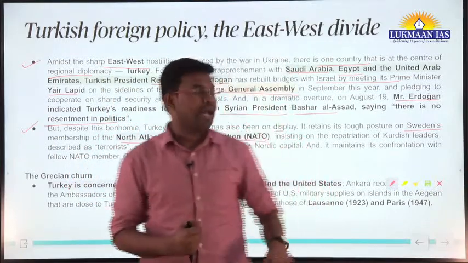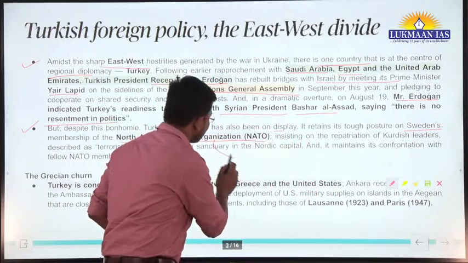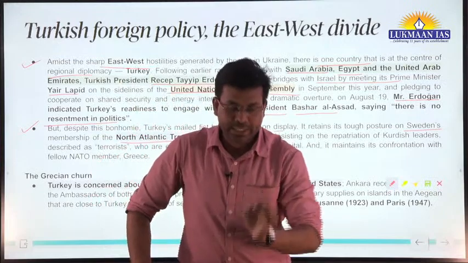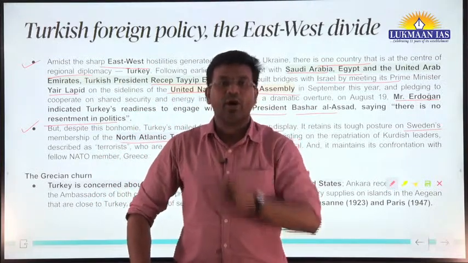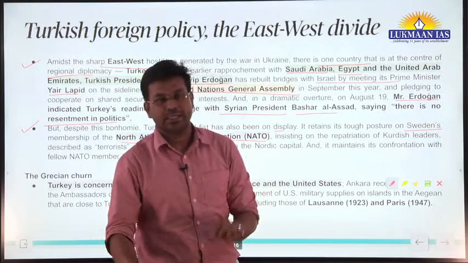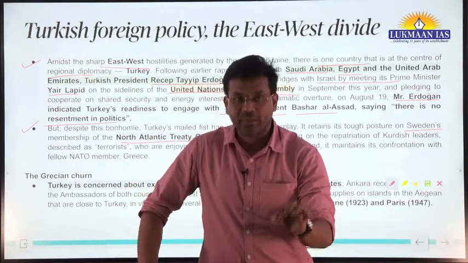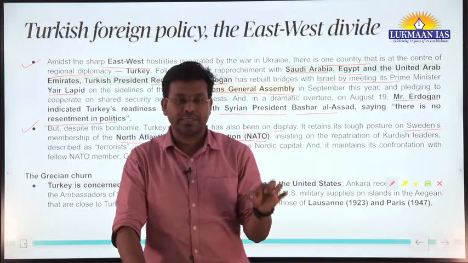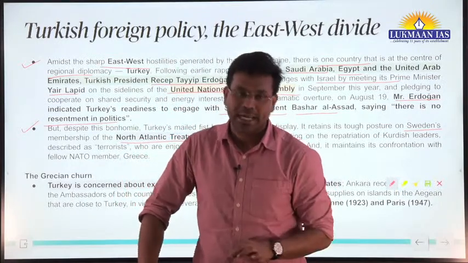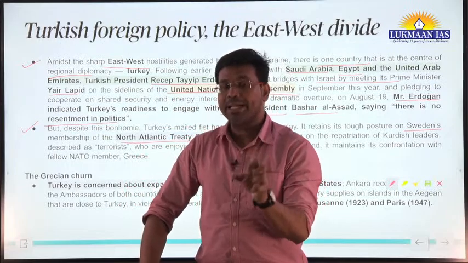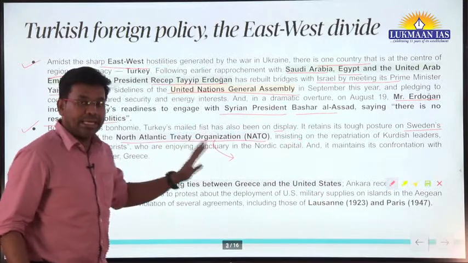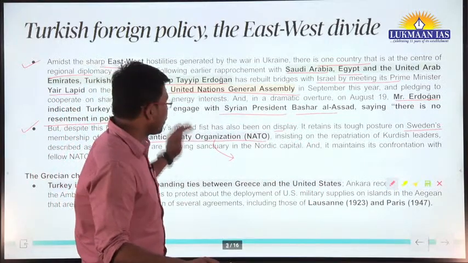Article 5 of the constituent document of NATO talks about collective security. It says a threat of attack or an attack on any one of us will be considered as a threat of attack or an attack on all of us, and all of us are going to retaliate against the common enemy. Okay, so that brings strength to this particular organization. So many countries are willing to join NATO.